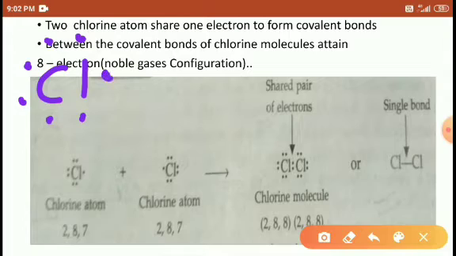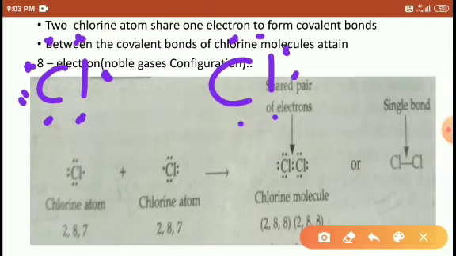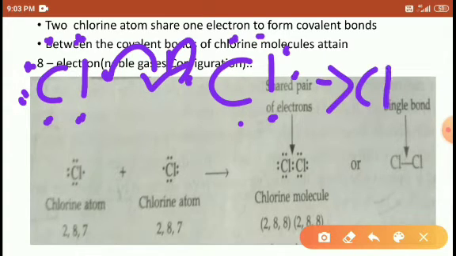This is a pair, this is a pair, and this is a pair, but this is single. So this one shares an electron, and this one also shares an electron. Between the chlorine atoms a single covalent bond forms, which contains 2 electrons. So that is a covalent bond.